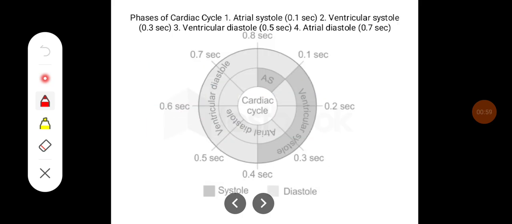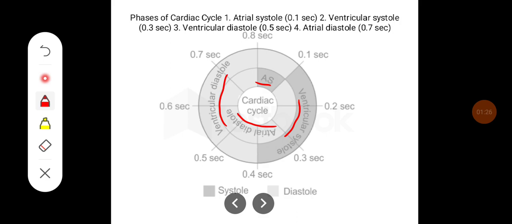The cardiac cycle is depicted in this particular diagram, showing the atrial events like atrial systole and atrial diastole, and ventricular events such as ventricular systole and ventricular diastole. Atrial systole is 0.1 second, atrial diastole 0.7 second, whereas ventricular systole is 0.3 second, and ventricular diastole is